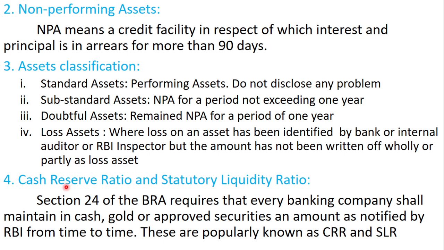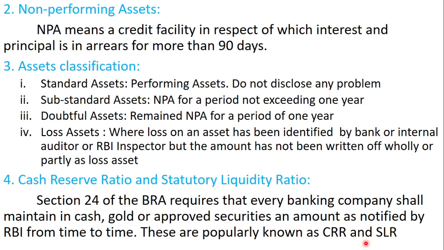CRR and SLR, cash reserve ratio and statutory liquidity ratio. Section 24 of the Banking Regulation Act requires that every bank shall maintain in cash, gold or approved securities an amount as notified from time to time by RBI. These are popularly known as CRR and SLR. So these are the different terms related to banking companies and which have a relation with the final accounts of banking companies.